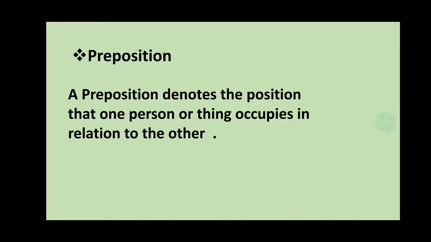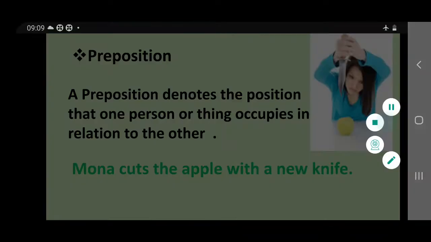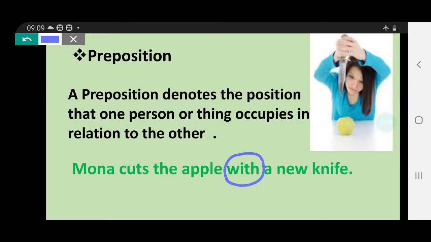So what is a preposition? A preposition denotes the position that one person or thing occupies in relation to the other. Look at the example. If I say, Mona cuts the apple, a new knife, I didn't use with now.